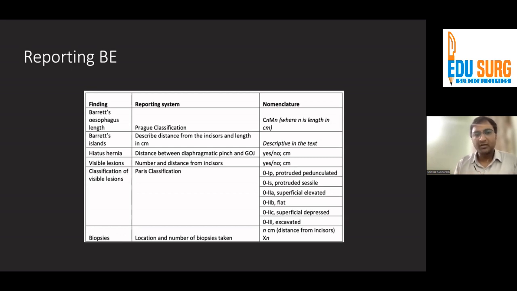So this is a classical reporting. This is given by the British Society guidelines. So this is something that has to be reported in every patient with Barrett.